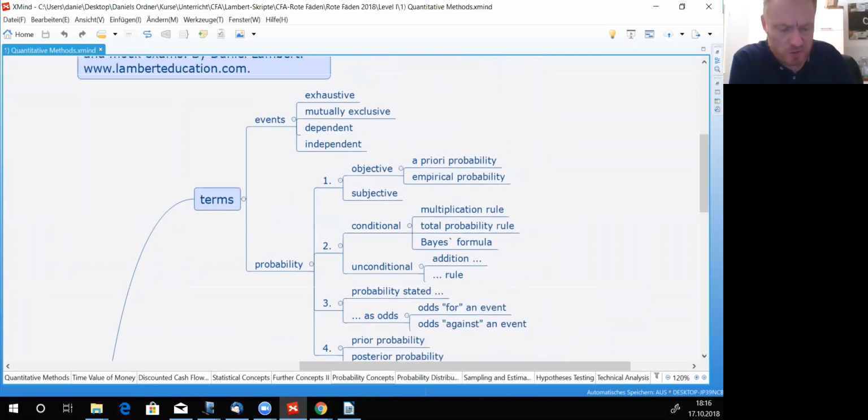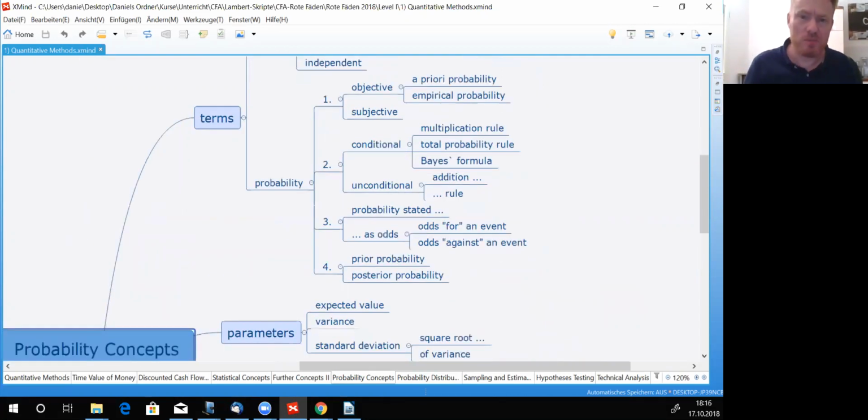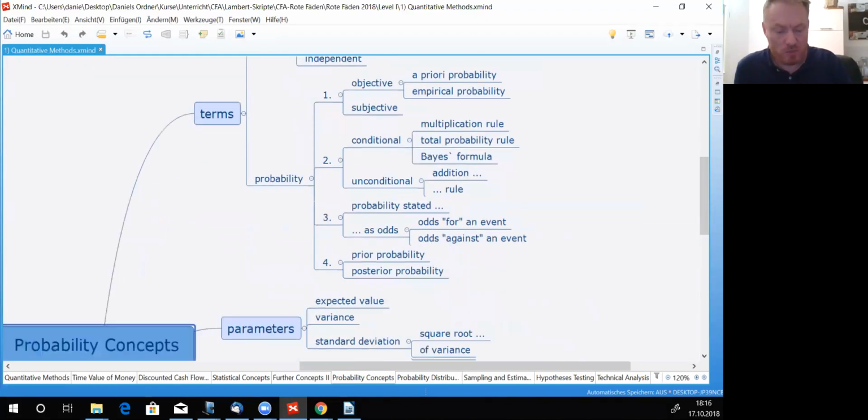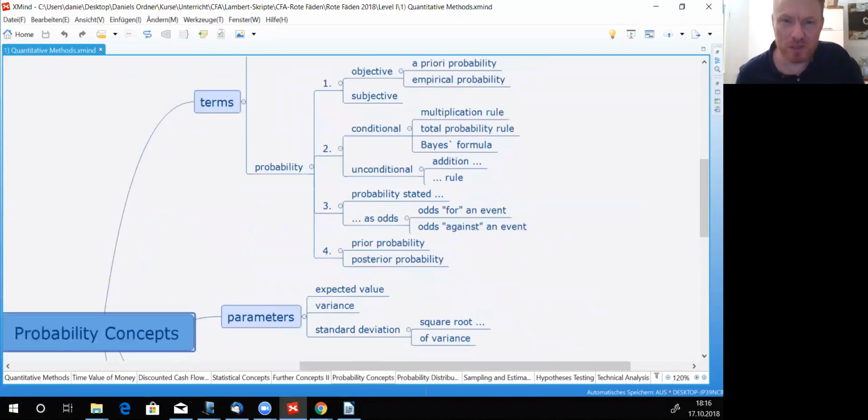We'll be talking about terms now, terms dealing with probability theory. For example, we are talking about events. We'll learn what events are. We'll be dealing with probability. We'll be talking about Bayes formula and so on and so on.